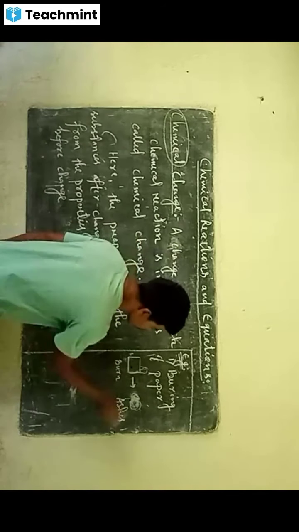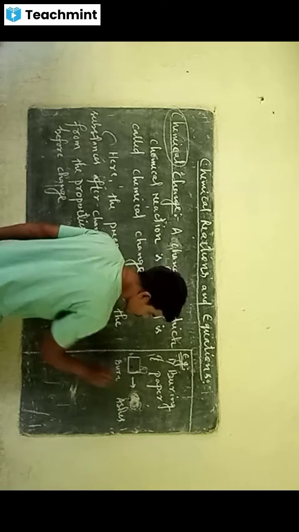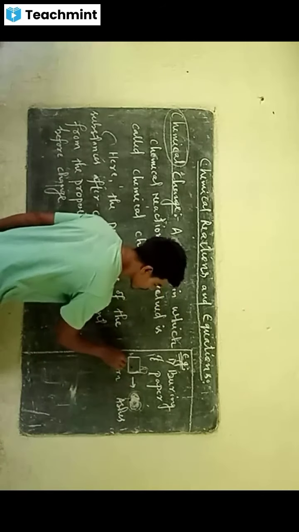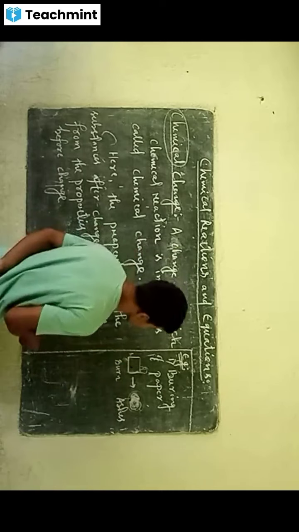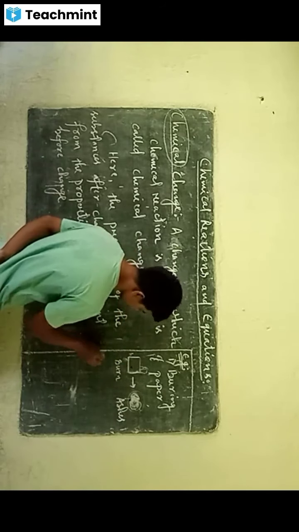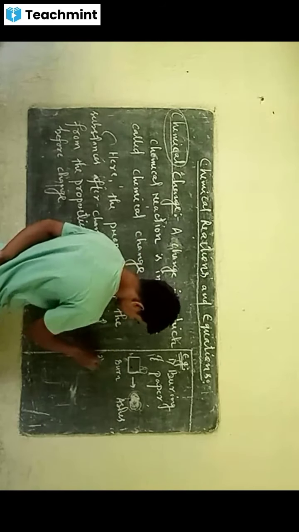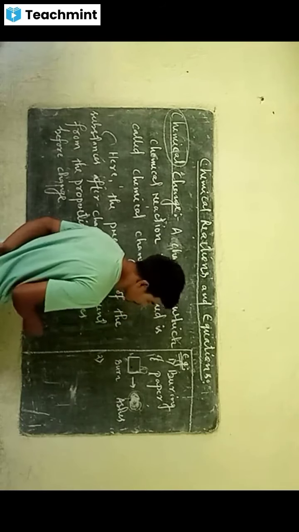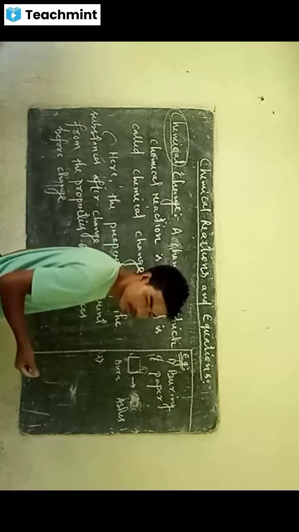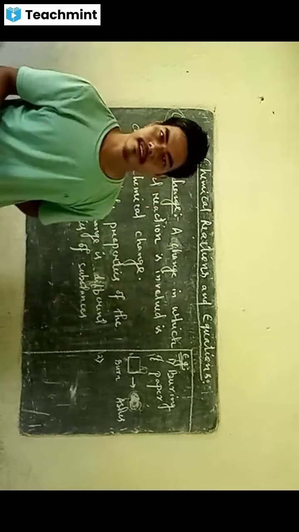So the property of the substance after the change is totally different from the property of the substance before change. So other example we can say burning of coal, burning of paper, burning of coal, all these are chemical change.